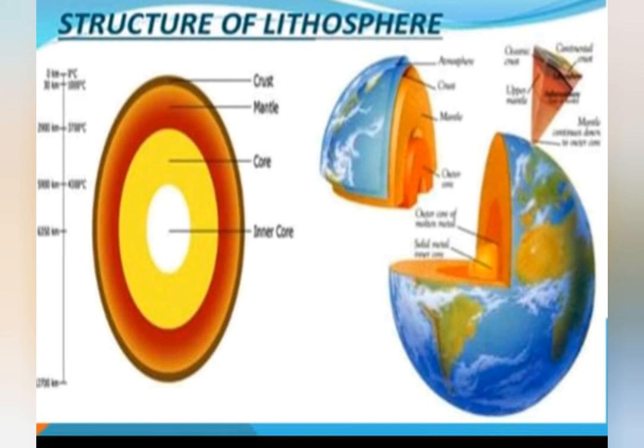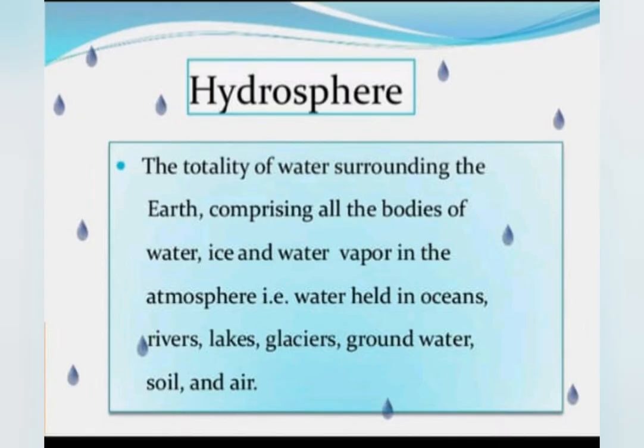Next, hydrosphere. The hydrosphere is the totality of water surrounding the earth, comprising all the bodies of water, ice and water vapor in the atmosphere. Examples: water held in the oceans, rivers, lakes, glaciers, groundwater, soil and air. These all are water bodies that come into the hydrosphere.